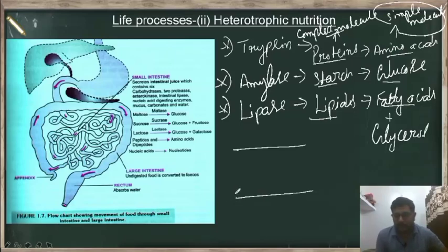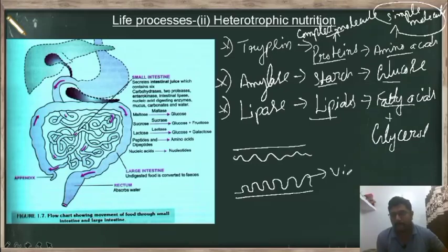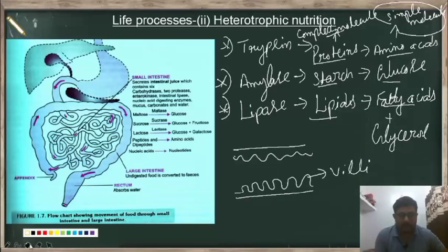finger-like projections on their inner wall like this. These finger-like projections are called villi. These villi have numerous blood capillaries like this.